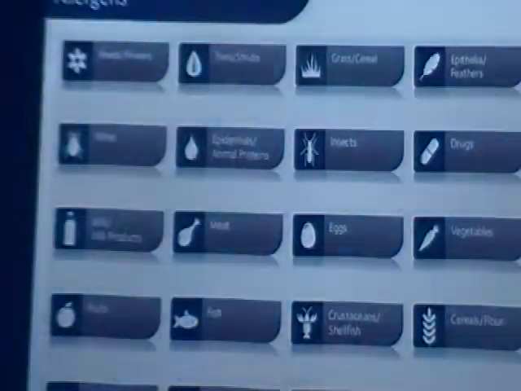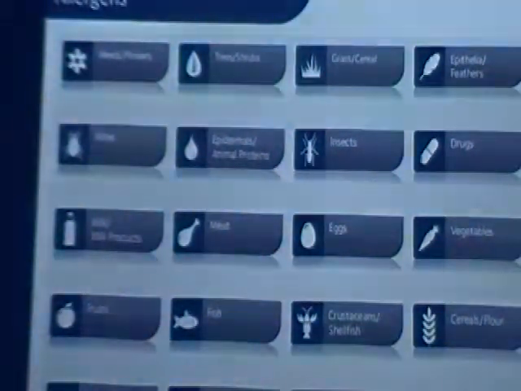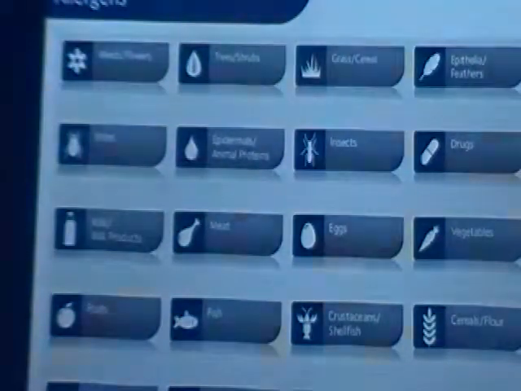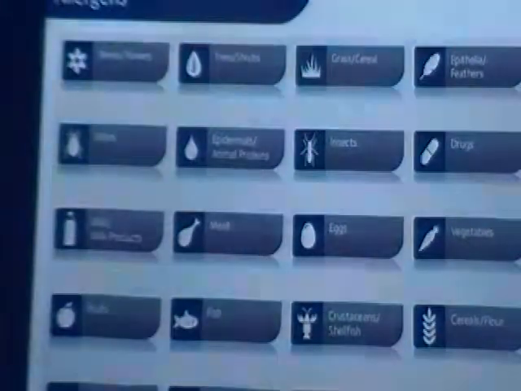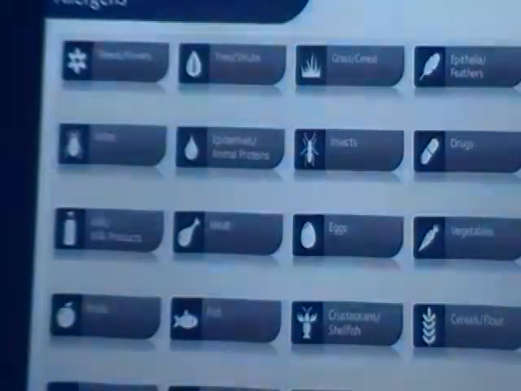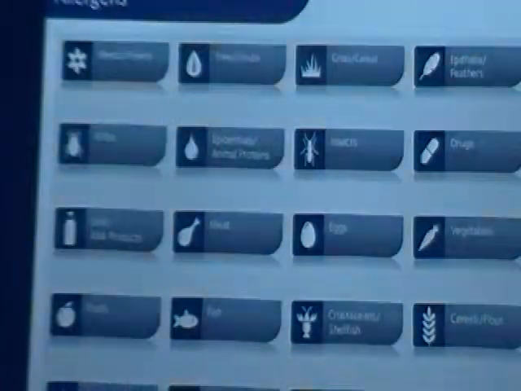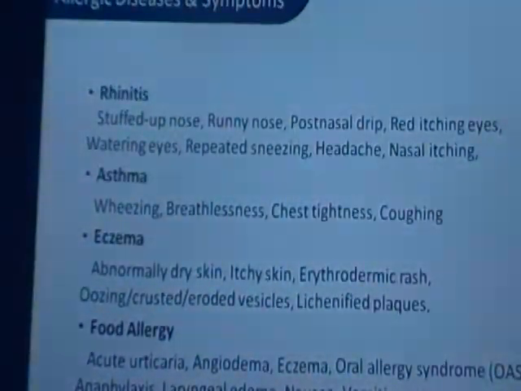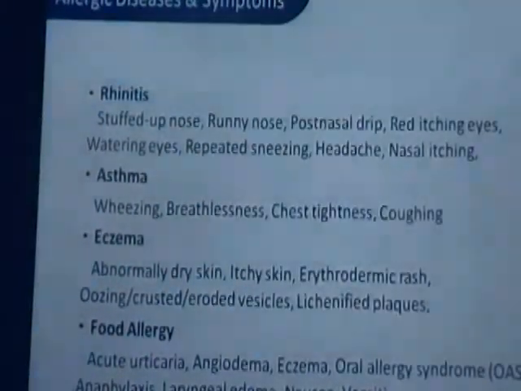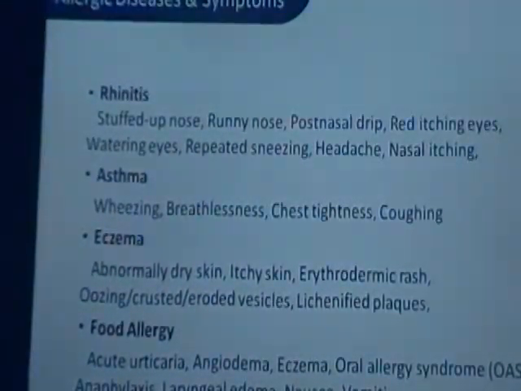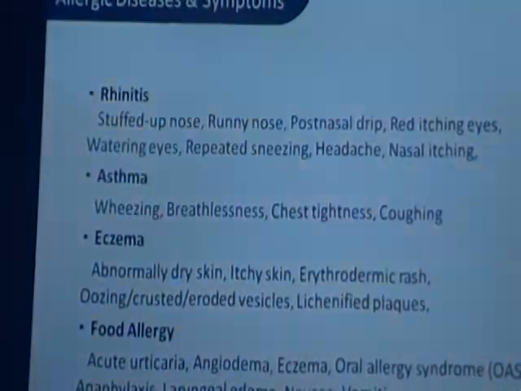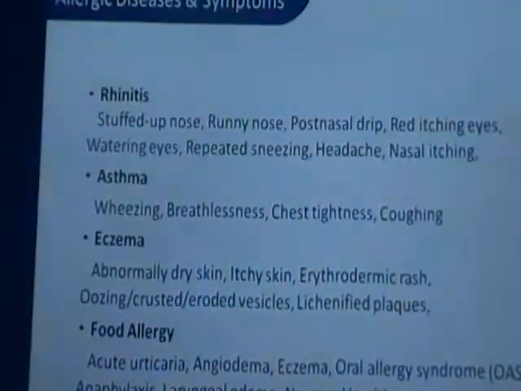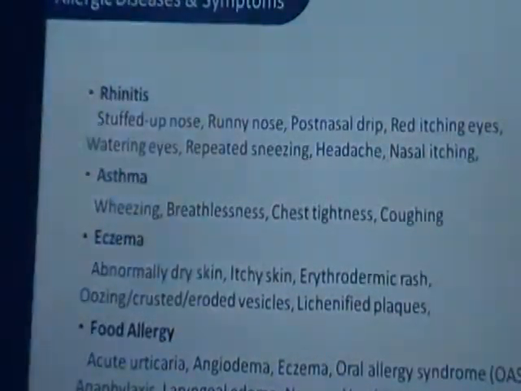According to the prevalence study we have done in India, we found that these are the most common allergens in India, which include everything from weeds to occupational allergens. So these are the most common allergens we found in India. The allergic disease and symptoms, as you can see, are rising day to day. Allergic disease ranges from rhinitis to food allergy. These are all the different kinds of symptoms giving rise to allergic disease.